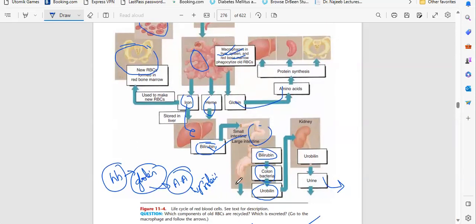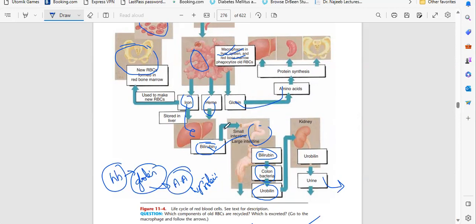What will happen if someone doesn't pass feces, or we have constipation or urine problems? Bilirubin will be stored in the body.